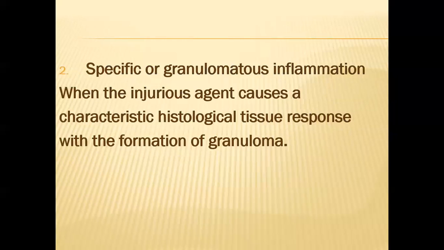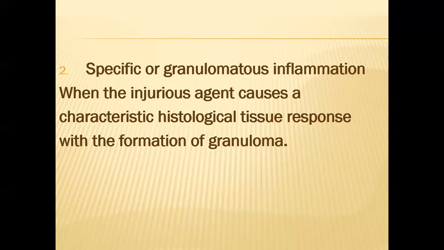Now, the second type of chronic inflammation is the specific or granulomatous type. In this type, the injurious agent causes a characteristic histological tissue response with the formation of granuloma. So, granuloma is different from granulation tissue.